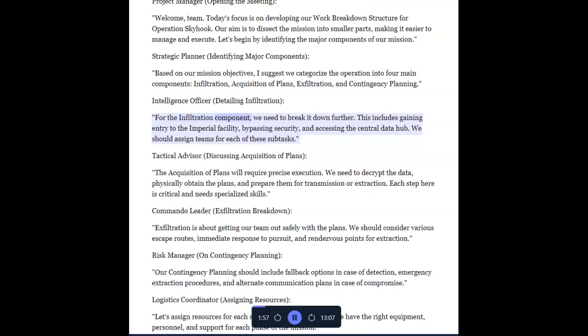Intelligence officer detailing infiltration. For the infiltration component, we need to break it down further. This includes gaining entry to the Imperial facility, bypassing security, and accessing the central data hub. We should assign teams for each of these subtasks.